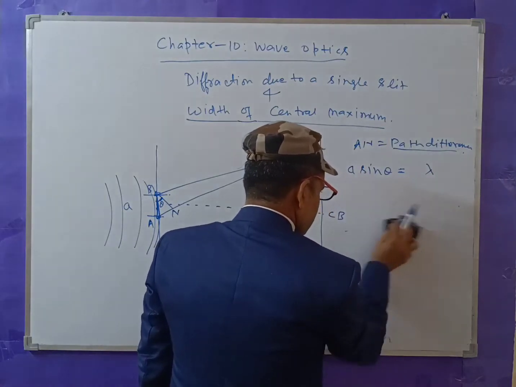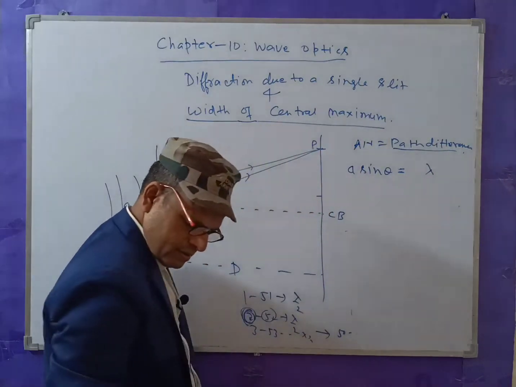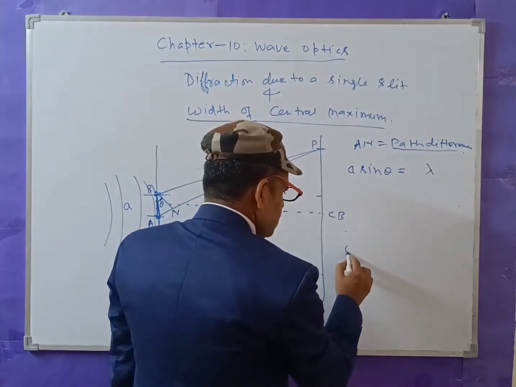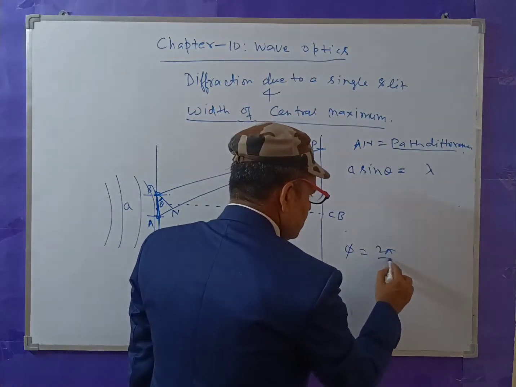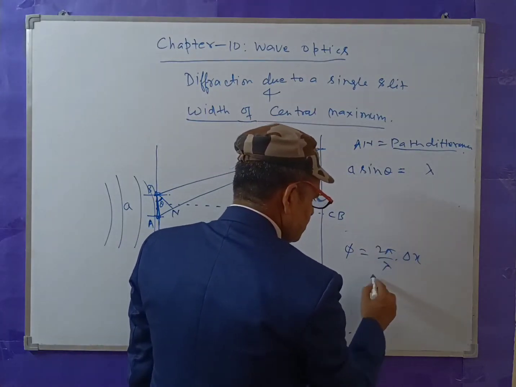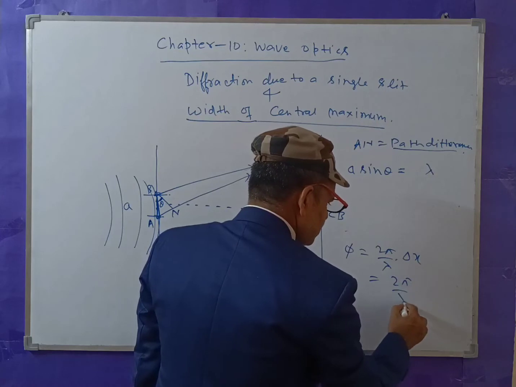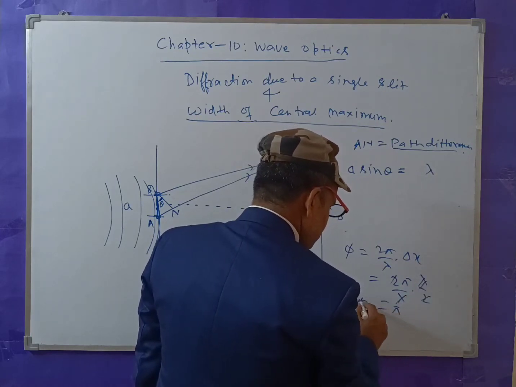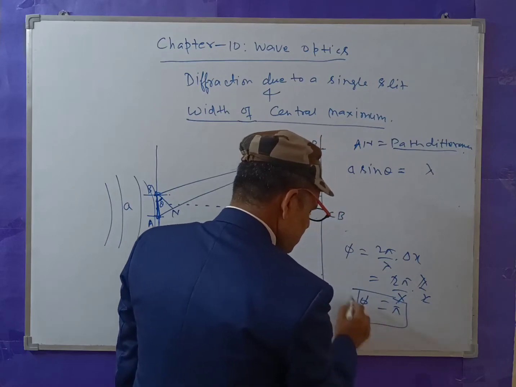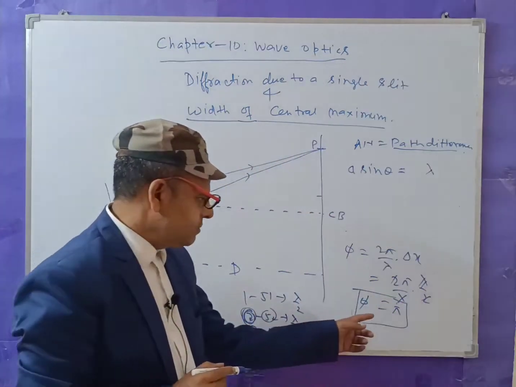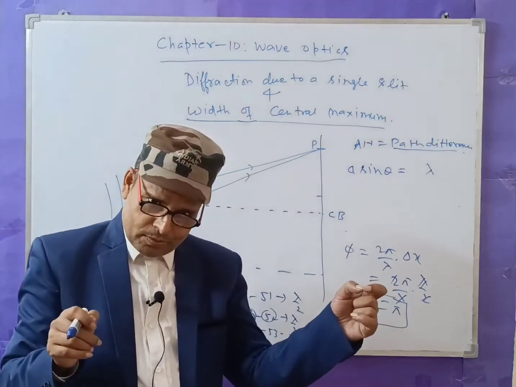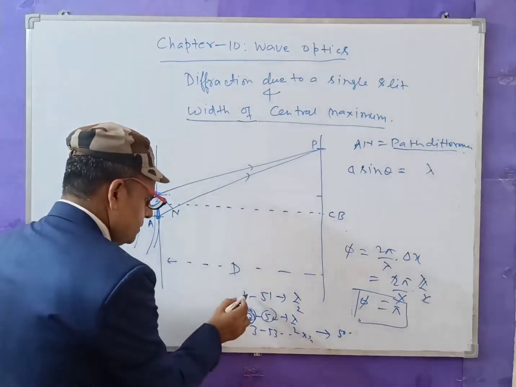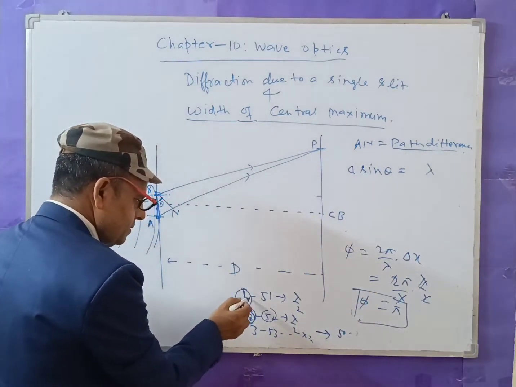Since phi is equal to 2 pi by lambda into delta x, if the path difference is lambda by 2, then the phase difference will be pi, 180 degrees, meaning opposite to each other, so they cancel.